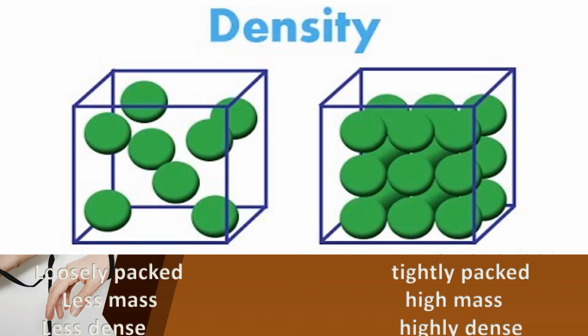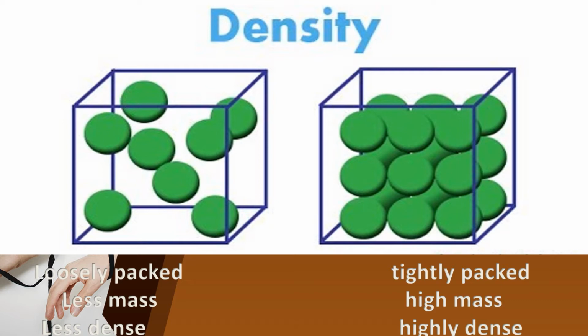The intermolecular space in the liquid is high, there is more space, and in solid it has less intermolecular space. So the molecules in the liquids are loosely packed, and the molecules in the solid are tightly packed.